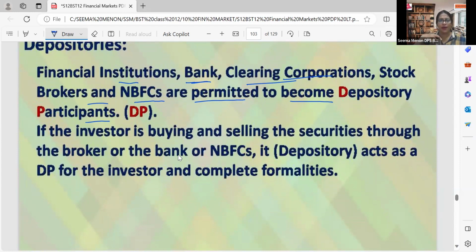If the investor is buying and selling securities through a broker, a bank, or an NBFC, it acts as a DP for the investor and completes the formalities.